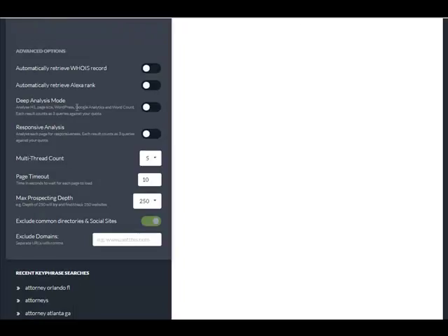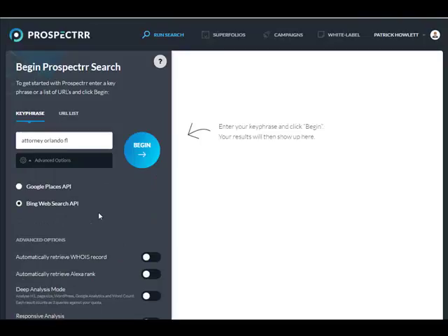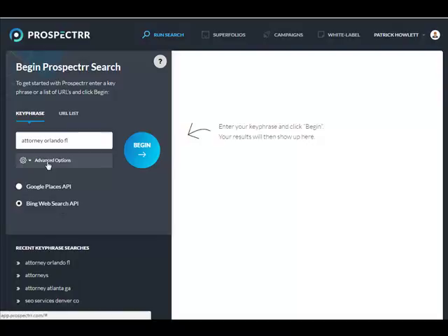Okay. And so now I can click on these advanced searches and I can grab WHOIS data, Alexa rank. I can go in deep analysis, word count, Google Analytics, those kinds of things. I can look for responsiveness. Is the site responsive, so that if it's not, I can maybe do some mobile website for them, or at least get them into a responsive site. It has all these things here. We can also exclude some stuff here. So I'm not going to be using the advanced features. I'm just going to come straight here, and we're going to begin this.